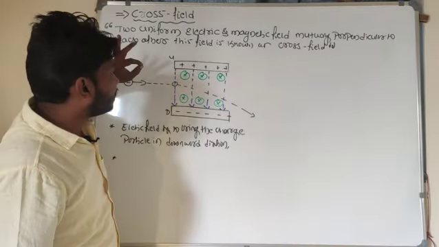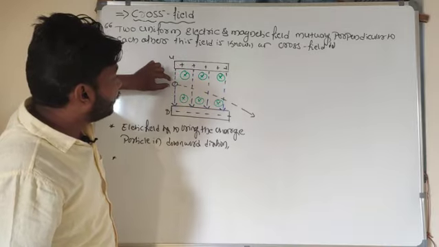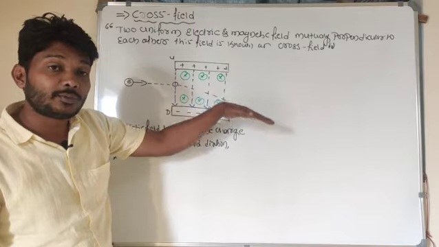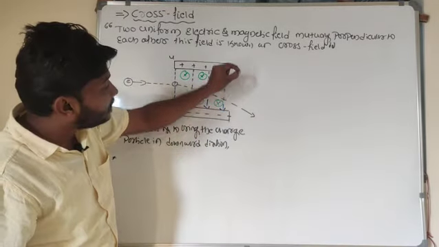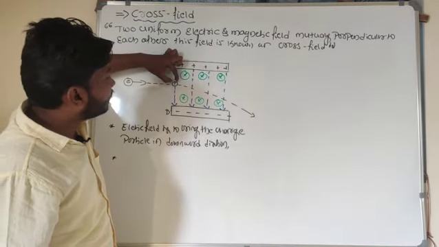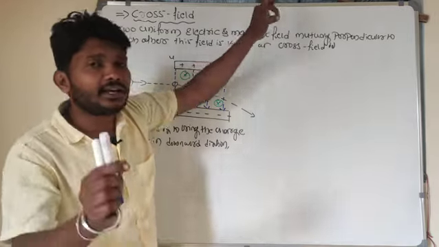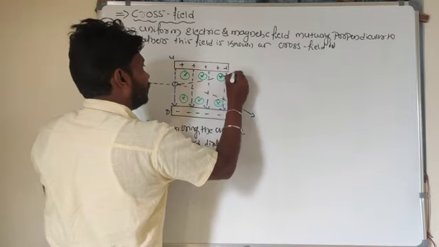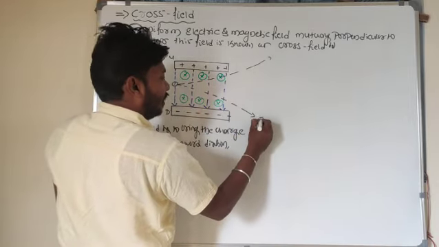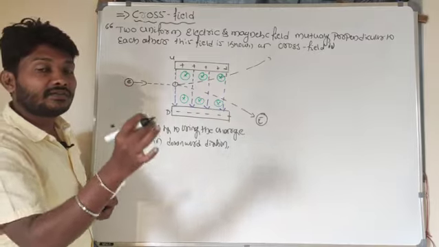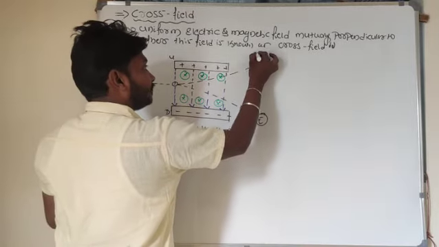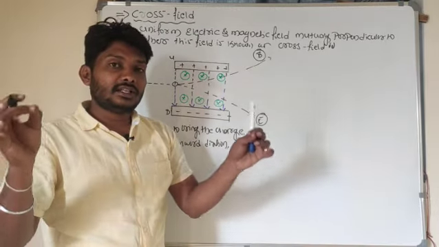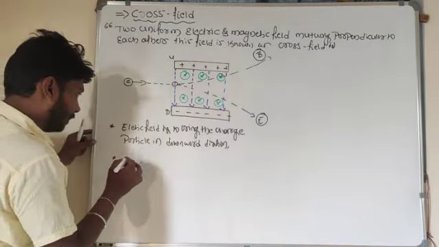Look here: if the charged particle is in a crossed field, the electric field tries to bring the charged particle down, in a downward direction. But because of the presence of the magnetic field, the charged particle is brought in an upward direction. So the electric field tries to bring the charged particle in a downward direction, whereas the magnetic field tries to bring it in an upward direction.